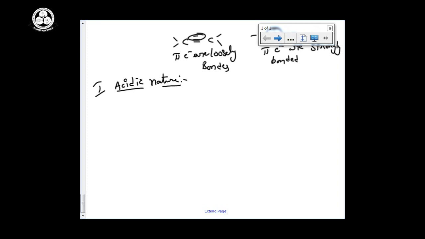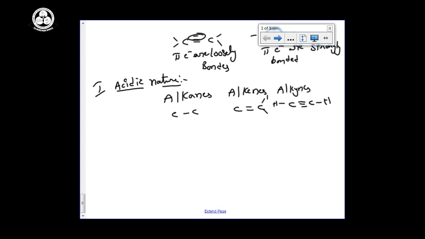So when we discuss acidic nature, it means the electronegativity difference is high. Alkane means carbon-carbon single bond, alkene has a double bond, alkyne has a triple bond, with hydrogens attached.